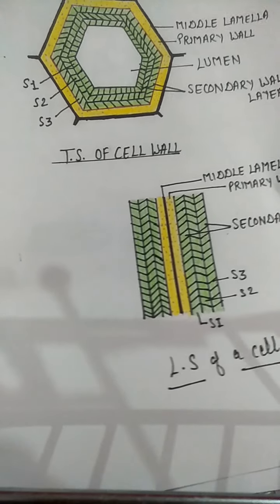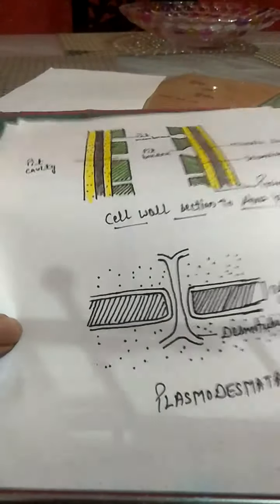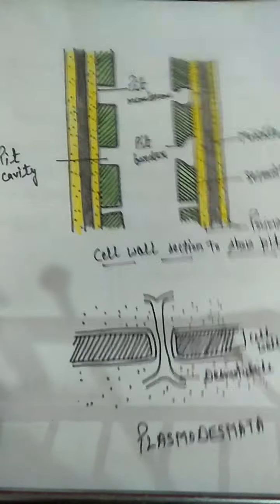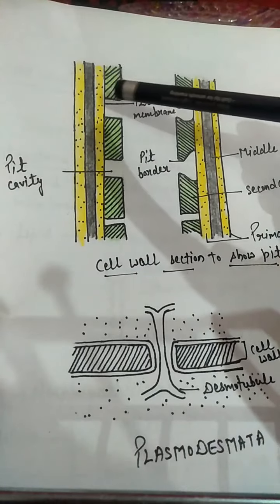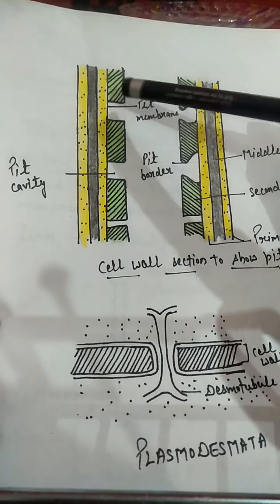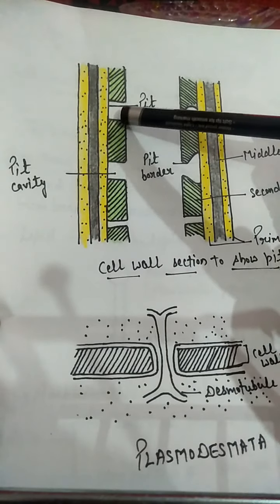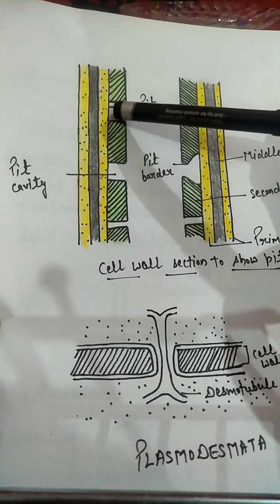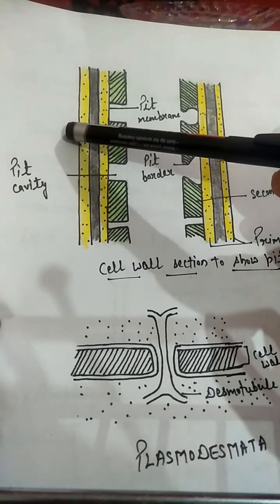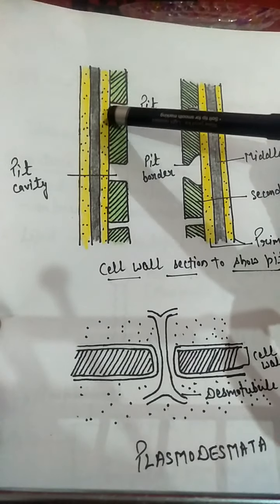Now next is the pits. In some of the areas of the cell wall, secondary wall is not continuous. Here, the space present between the secondary wall is known as the pit. So, a pit is actually separated from another cell's pit by a membrane that is known as the pit membrane.